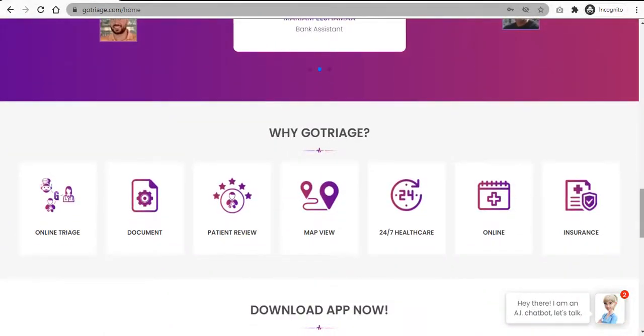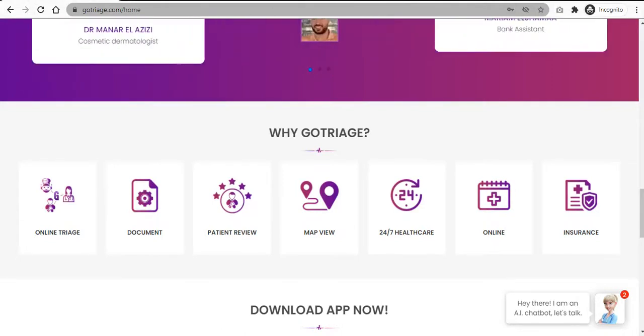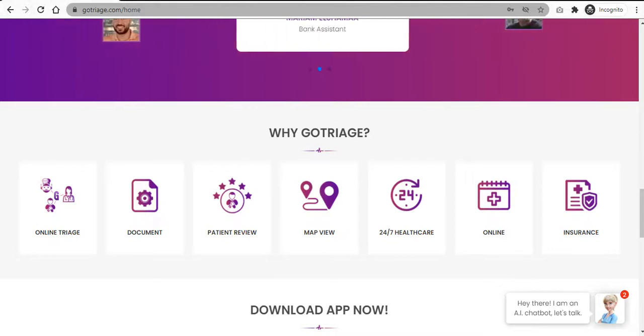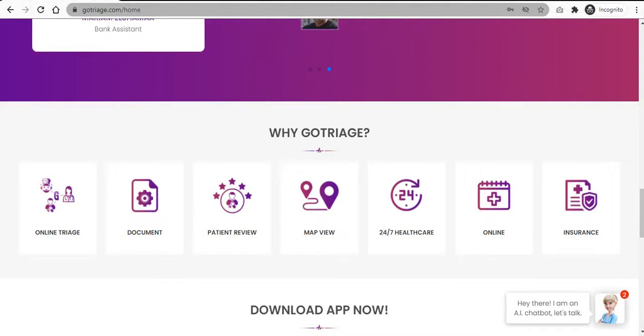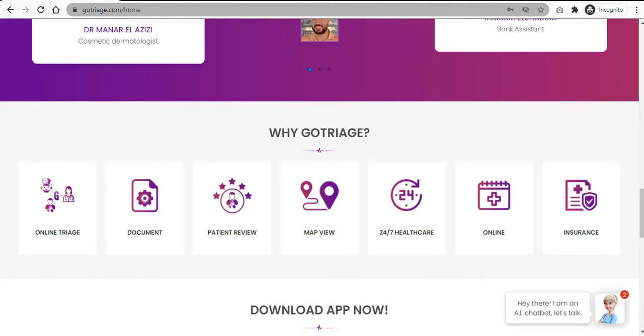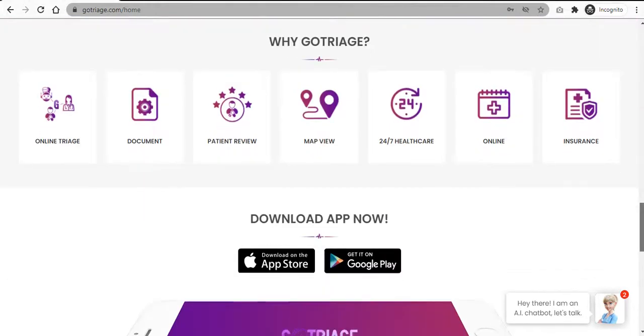Then we have why GoTriage. As you know, GoTriage is one of the best websites that provide a very efficient solution for patients and doctors. So why GoTriage? Here we have online triage, documents, and patient reviews. A map view lets you look at maps and locations as well. 24/7 healthcare is provided through this website, which is also beneficial for all patients and doctors. Then we have an online system and an insurance system as well. So that is why GoTriage is preferred over all other available websites.